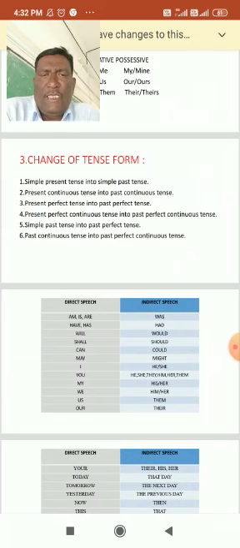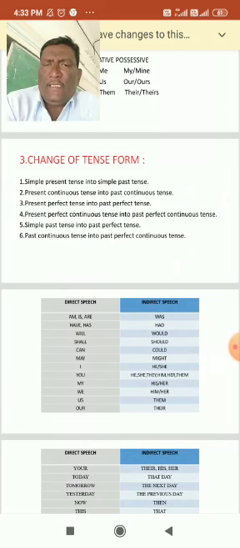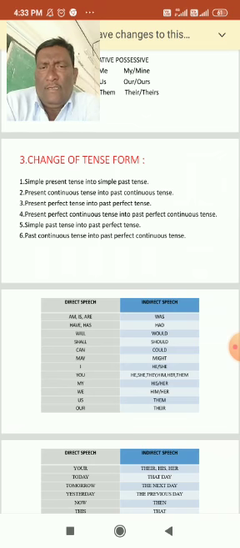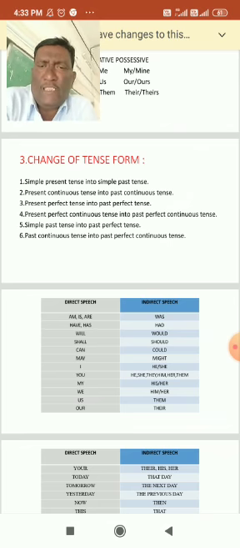Next one, change of tense forms. You might have studied in your earlier classes about what is tense. Now, on the basis of that only, you can change the tenses you can use or implement in direct and indirect speech. Change of tense form.